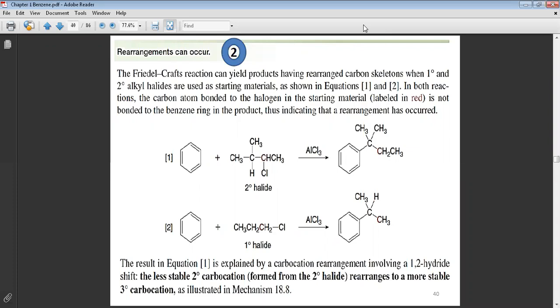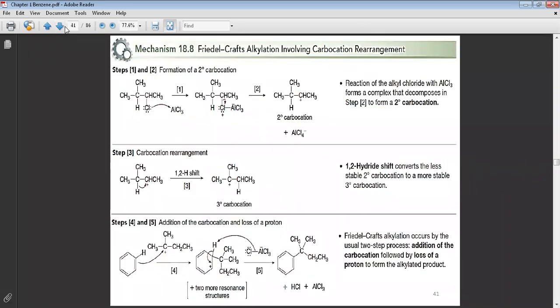If I convert to the ChemDraw. Okay. Now I want to go to the mechanism. Now look to the mechanism, students. This is our alkyl halide. Any alkyl halide is secondary, yes? Now, if the alkyl halide reacts with the Lewis acid, this Lewis acid gives you this complex.